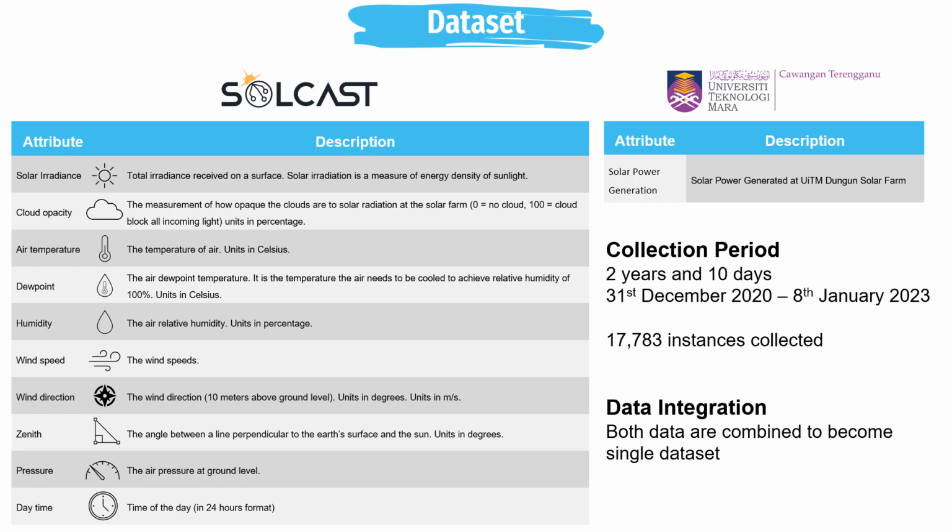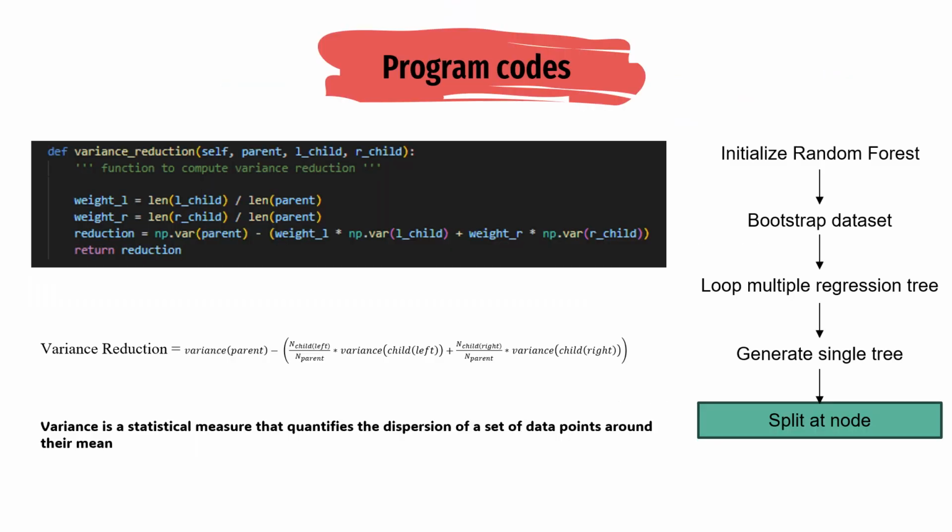And the second dataset is taken from UiTM Dungun Solar Farm, which is solar power generation. Both of these datasets from Solcast and UiTM are integrated into a single dataset. The dataset is collected from 31st December 2020 until 8 January 2023, which is a time span of 2 years and 10 days. The total instances are 17,783.